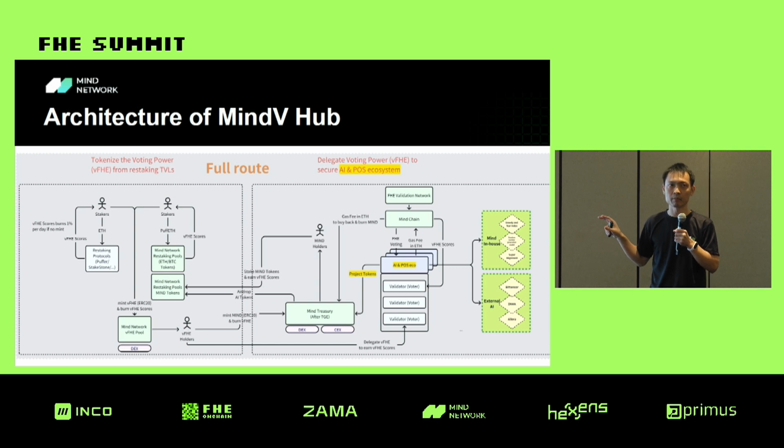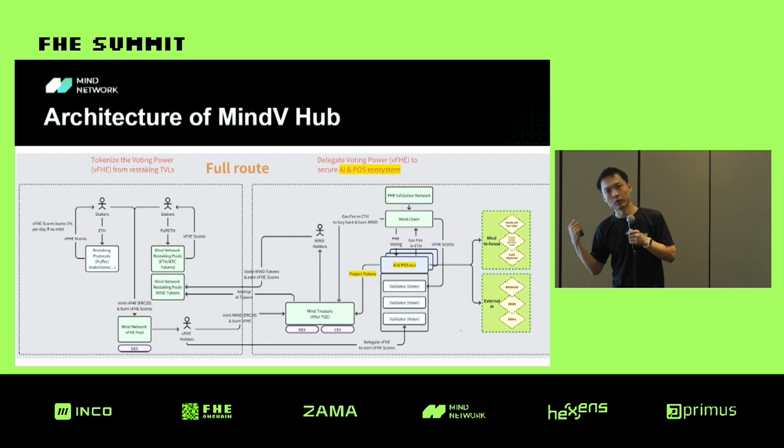The voting result can be used in different networks. They can be designed to generate the secured consensus for the AI network, for the POS network. They can output the result to the different networks. That's the consensus, the voting result for their network.